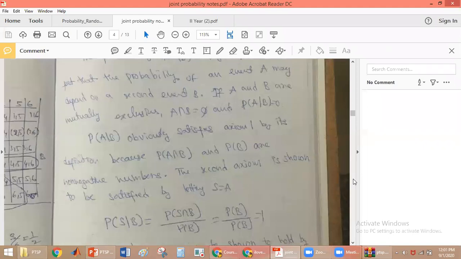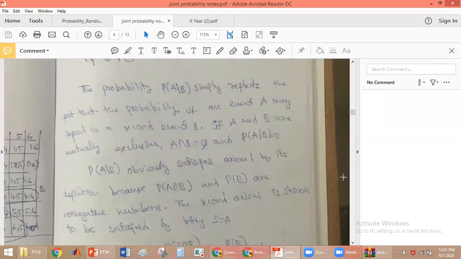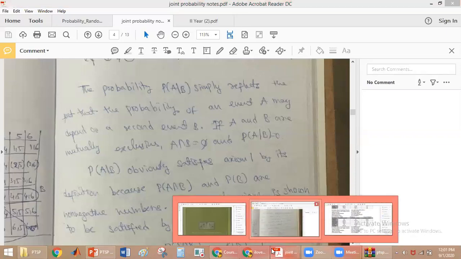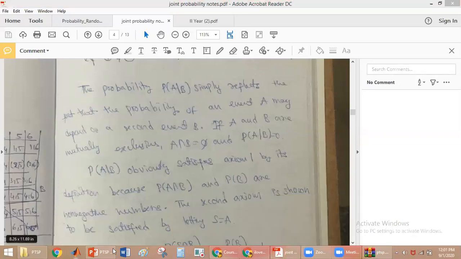Whenever we assign a probability, we have to see that the probability of a particular event satisfies the axioms, and we have seen that there are three axioms. What is the first axiom? The first axiom says that the probability of any event should be a non-negative number. You see here, the probability of A given B simply reflects the fact that the probability of an event A may depend on the second event B.